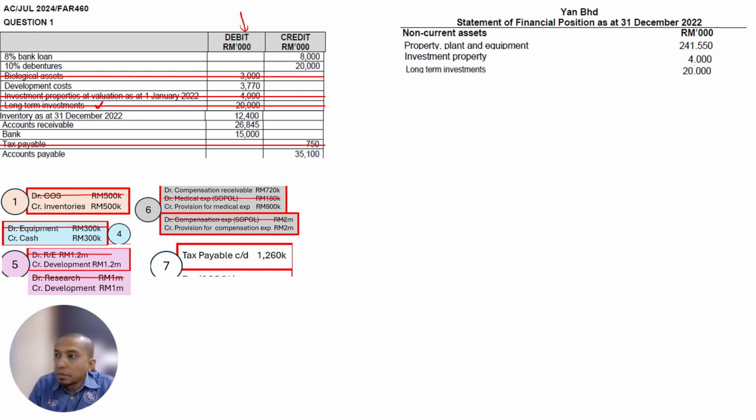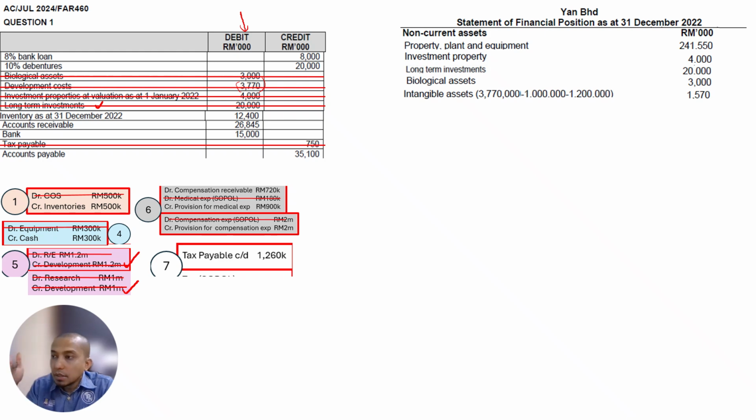Biological asset, 3 million here, no adjustment. Development cost, 3,770,000, but we have this adjustment and this adjustment on the credit side, which means you have to minus. So 3,770,000 minus 1.2 million minus 1 million because of the adjustment. So we have the remaining 1,070,000.